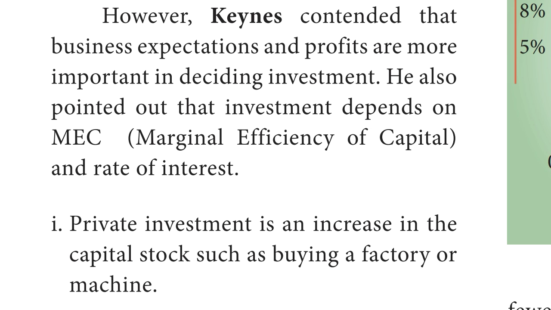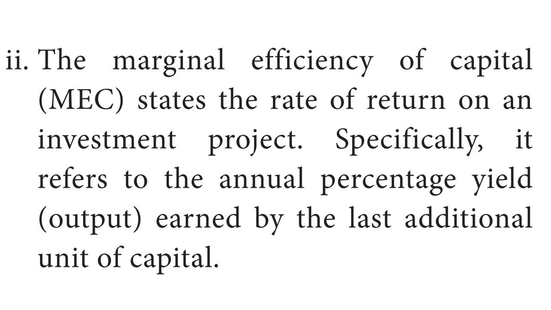First, private investment is an increase in the capital stock, such as buying a factory or machine. Second, the marginal efficiency of capital states the rate of return on an investment project, specifically it refers to the annual percentage yield or output earned by the last additional unit of capital.